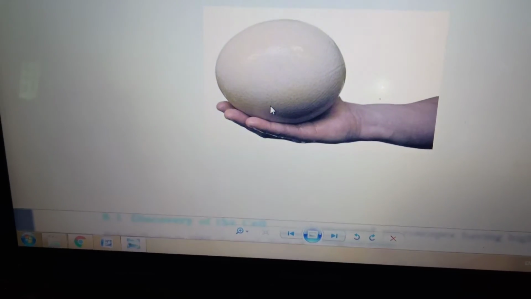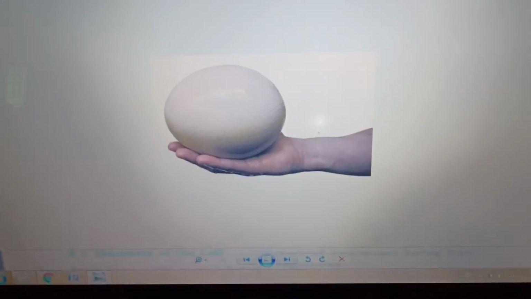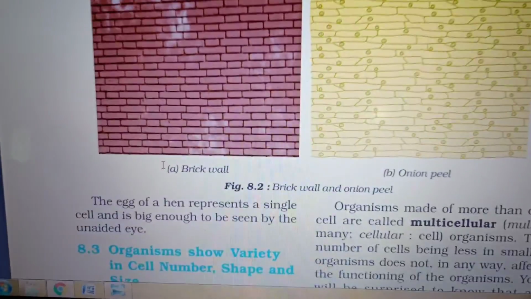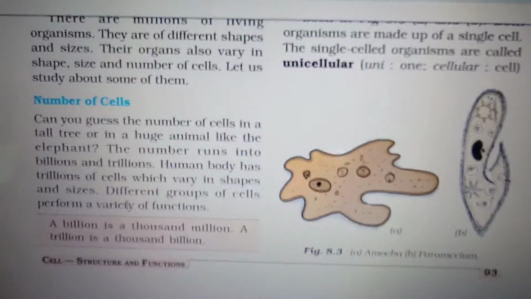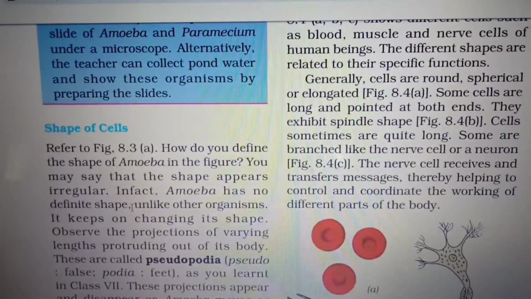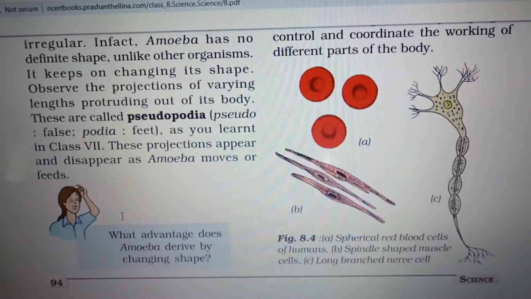And one more thing, the size of the cell has no relation with the size of the body of the animal or a plant. That you must know. The size varies. It has got nothing to do with the size of the organism, an animal or a plant.